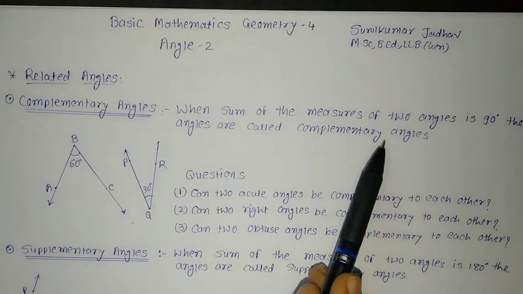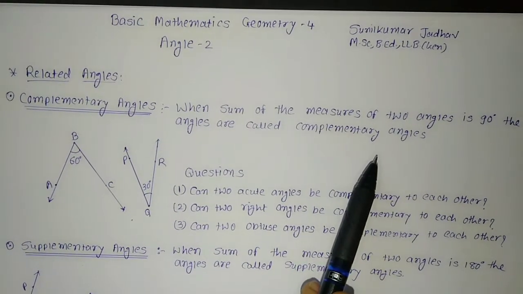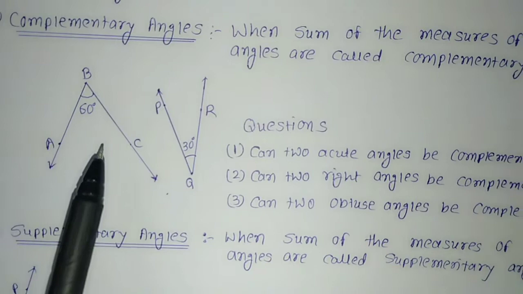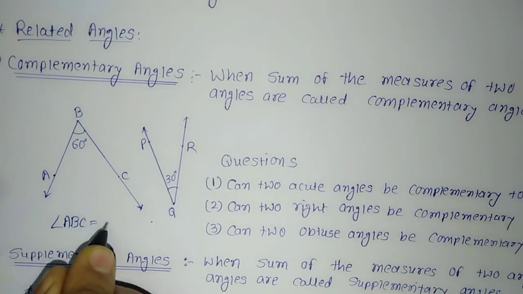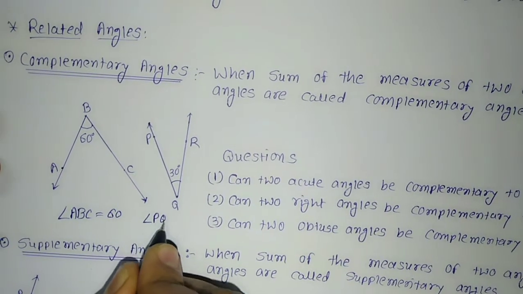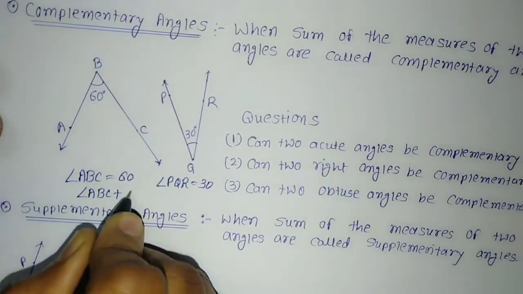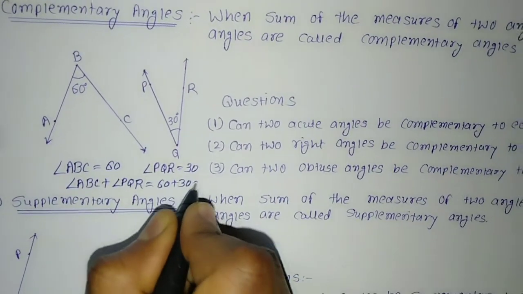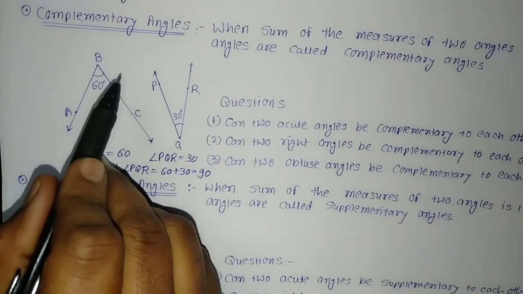Remember that. When we take the sum of two angles and it becomes 90, we call those angles complementary angles. For example, here I have taken one angle, angle ABC, of measure 60 degrees, and another angle, angle PQR, of measure 30. If we total both of them, angle ABC plus angle PQR, that is 60 plus 30, it is equal to 90. So these two angles ABC and PQR are called complementary angles.